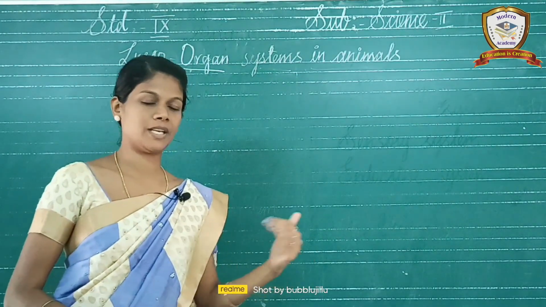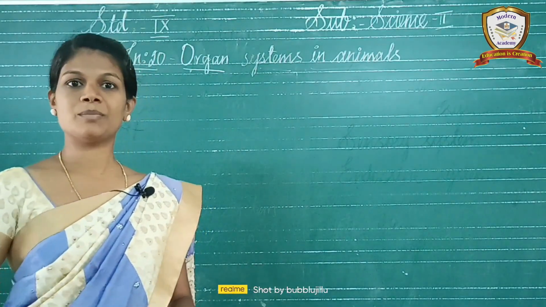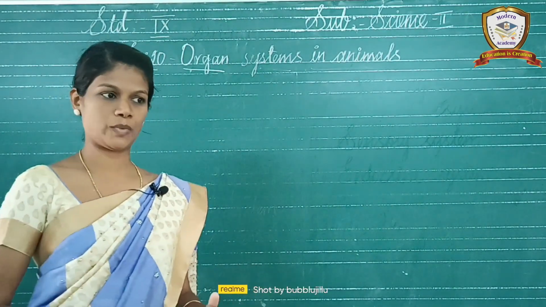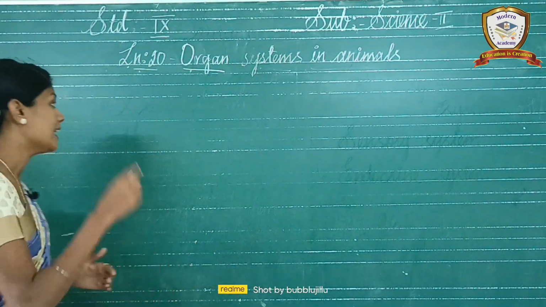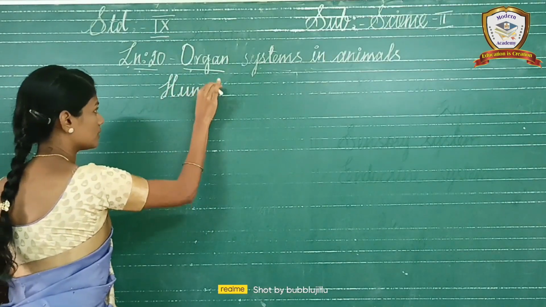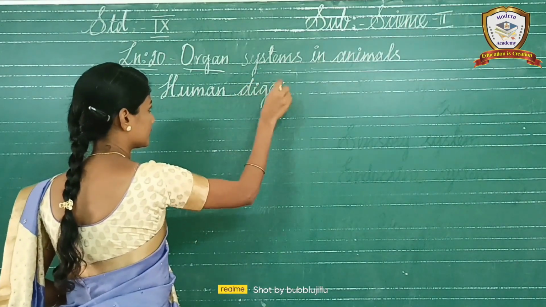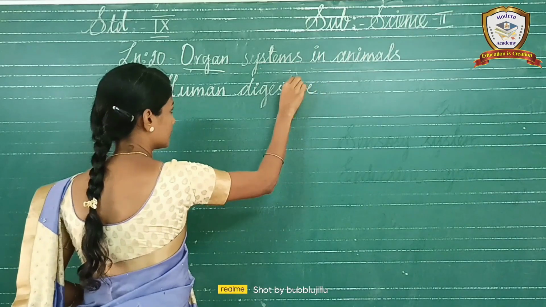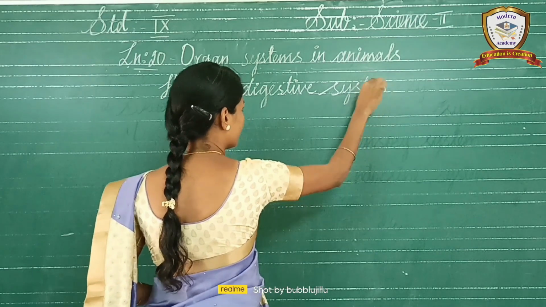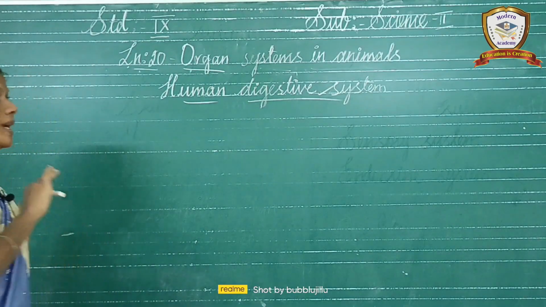Okay, what are the organ systems? The alimentary system, skeletal system, circulatory system, nervous system, muscular system, respiratory system, digestive system. Like this, the 11 organ systems we discussed. And we started the human digestive system, but still we have not completed it. So the human digestive system.